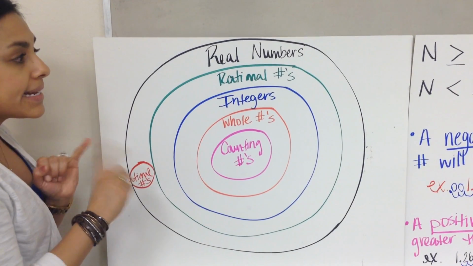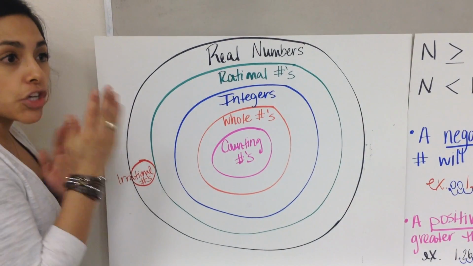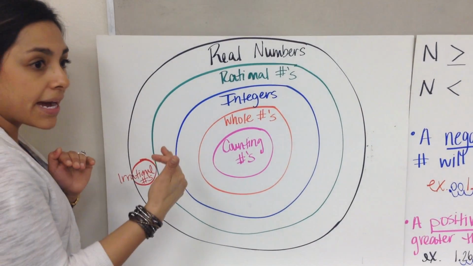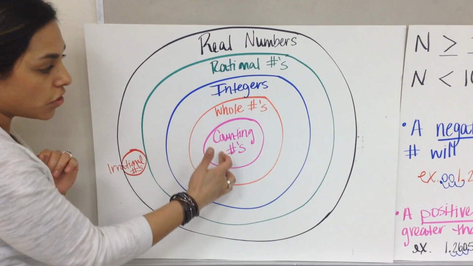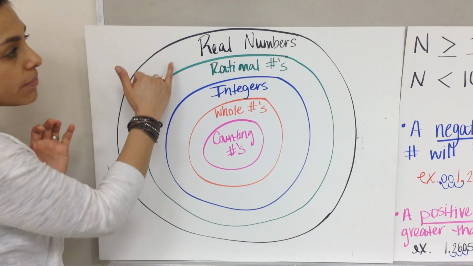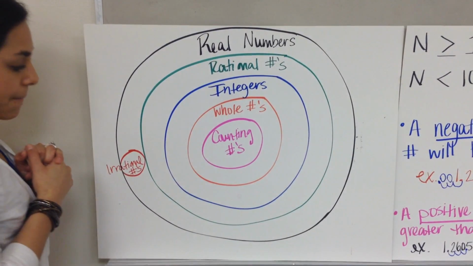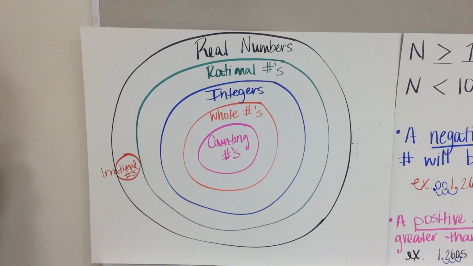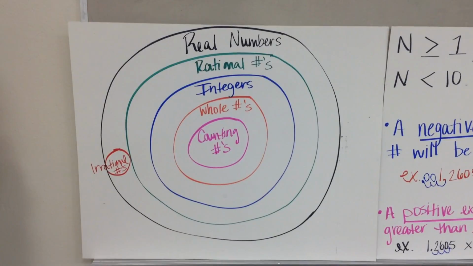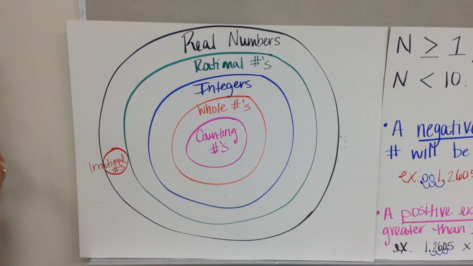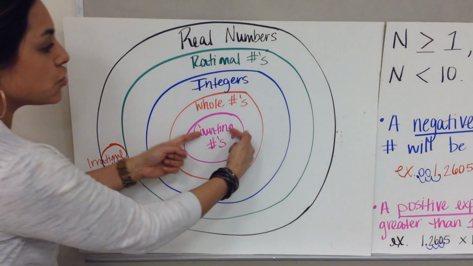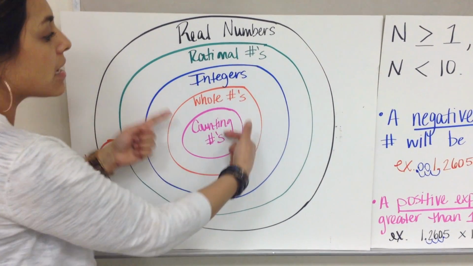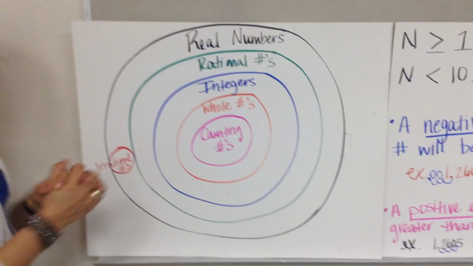Rational numbers can be decimals that terminate or that repeat with a pattern. Could be fractions, percents, and then, of course, all of these. And then real numbers is every number in this world, okay? Now let's not forget about your irrational numbers. Those are going to be decimals that keep on going forever without a pattern. It's just a bunch of random numbers, okay? So keep in mind that you can go out, but you can't come back in, all right?